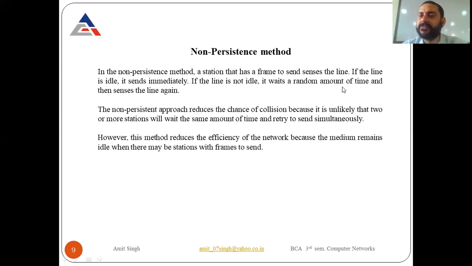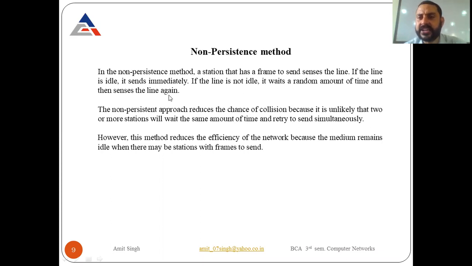But in the case of the non-persistence method, if the channel is busy, then it has to wait for a random amount of time. Suppose that random time is, for example, 2 minutes. So what will happen? It waits for 2 minutes. After the completion of 2 minutes, it again senses the channel.